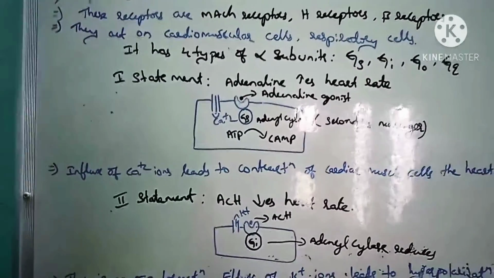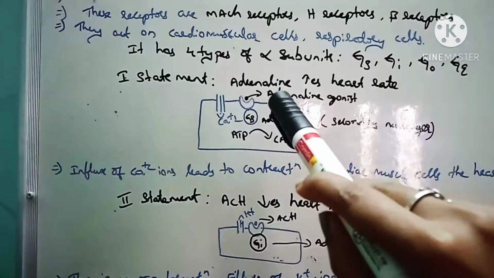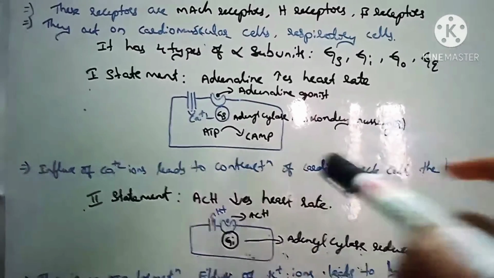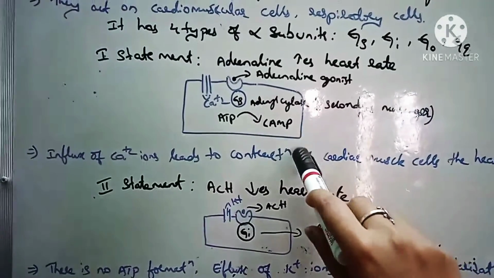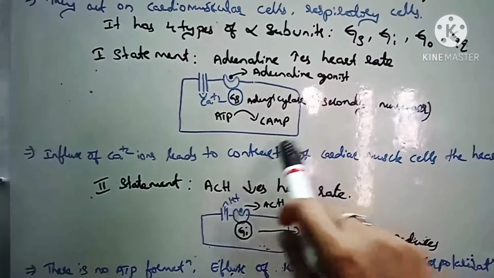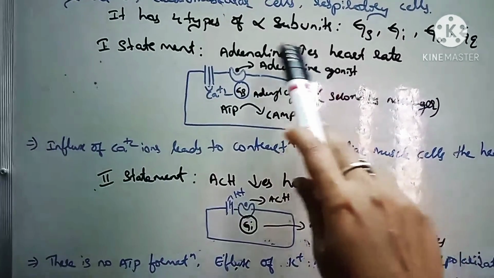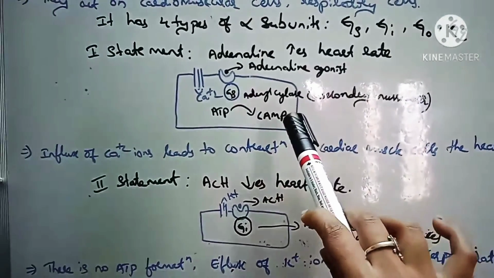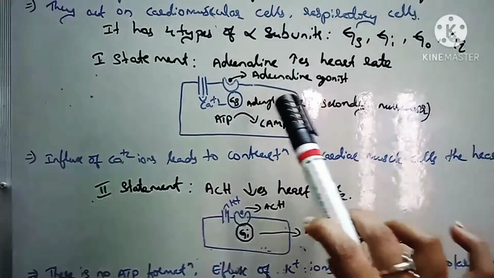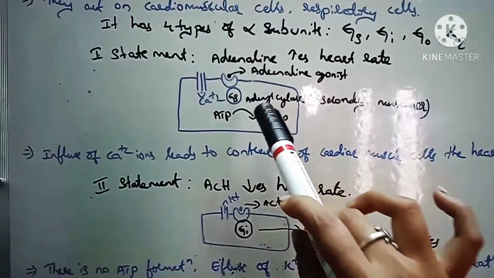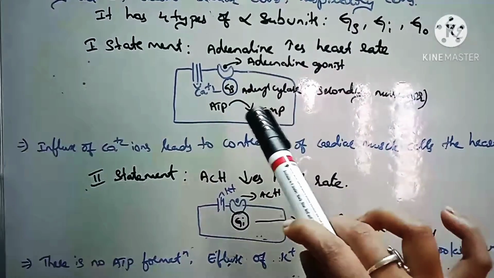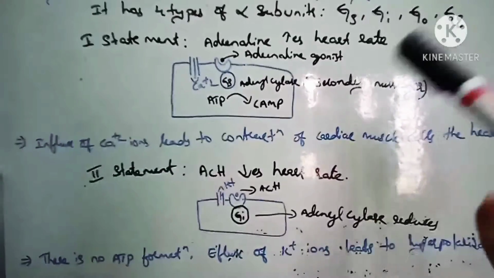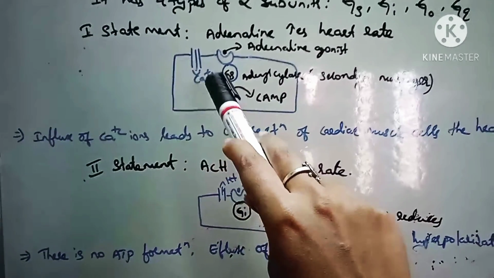So I am giving the statement: adrenaline increases the heart rate. How does adrenaline increase the heart rate? This is the cardiac cell, and this is the adrenaline agonist. When the adrenaline agonist binds to the beta receptors, it gives the signaling. So it shows the effect. How it shows means the influx of the calcium ion channels.